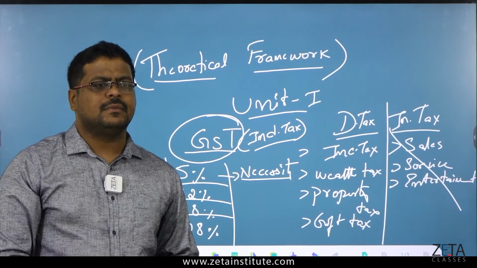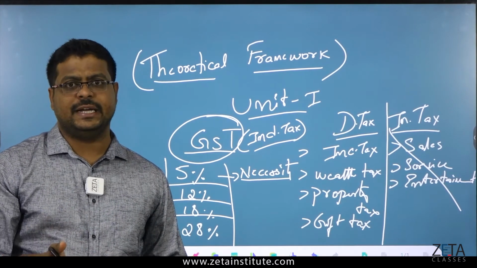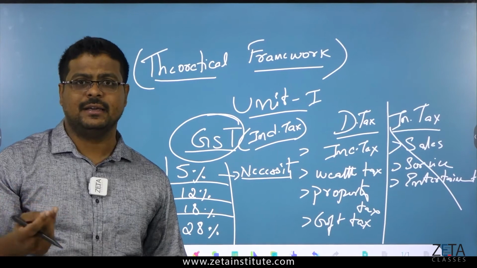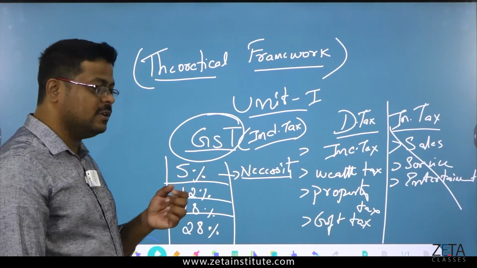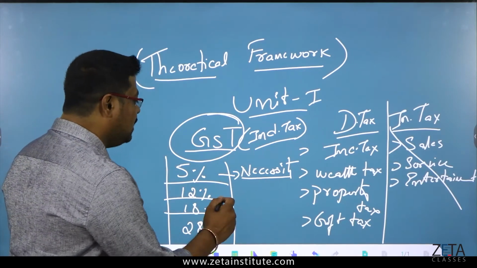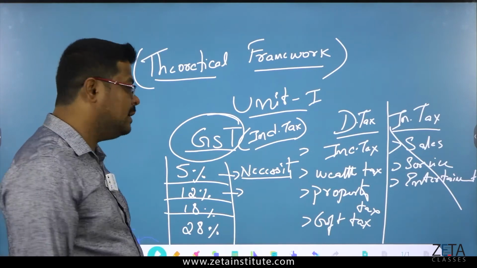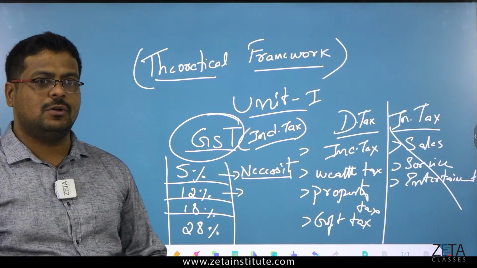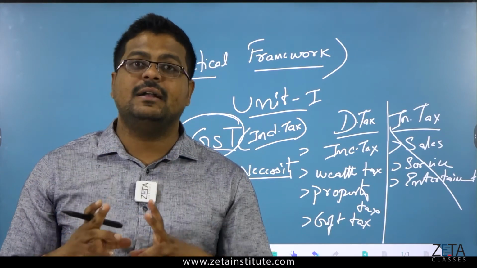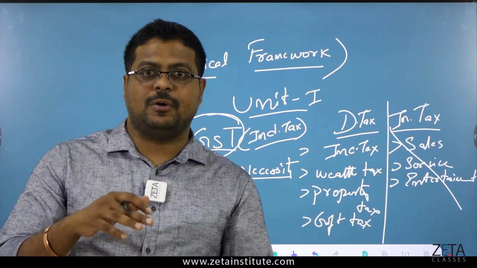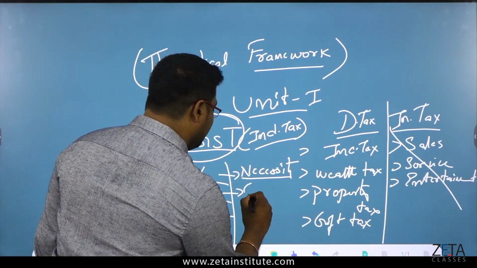For example, groceries, like buying rice, wheat, jowar, maize, ragi for eating. Those are necessities or essentials where it is only 5%. Then comes a little more, 12%. What can be in the 12%? Little more essentials, like if you want to buy tinned or canned products or stuffed products, something like that. It is more than the necessities. Comfortable products, we can say.